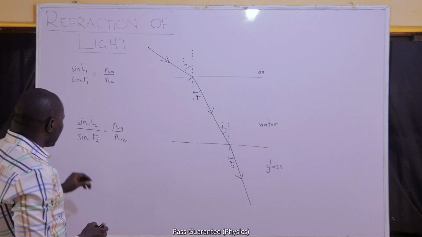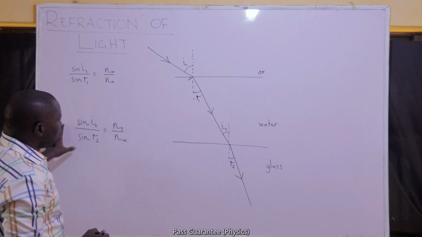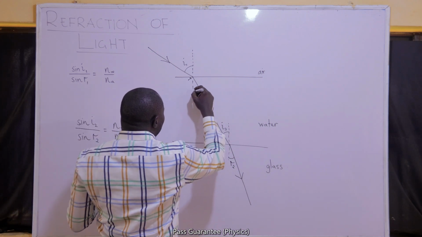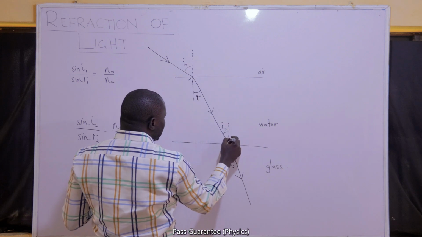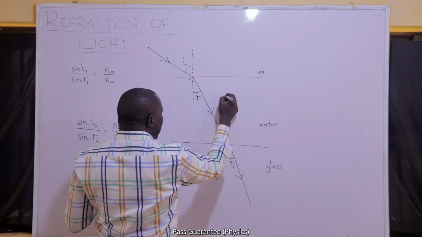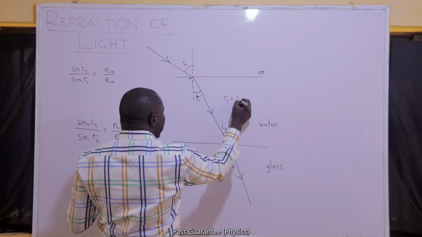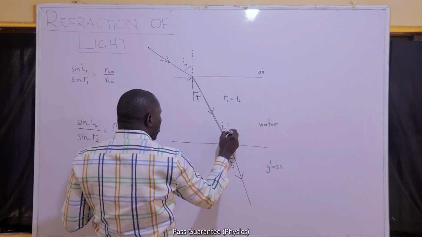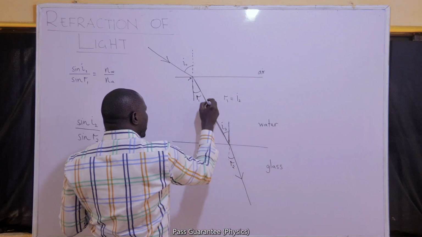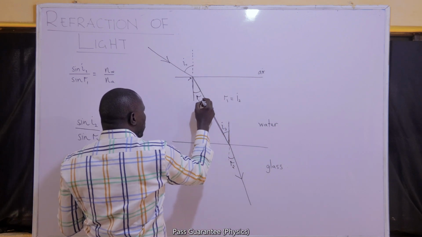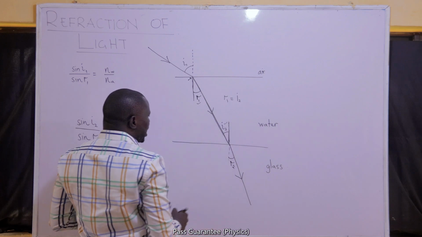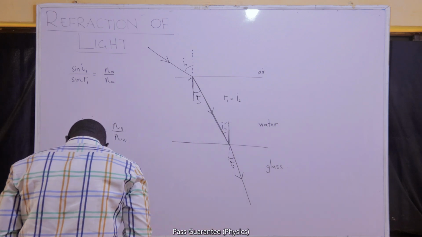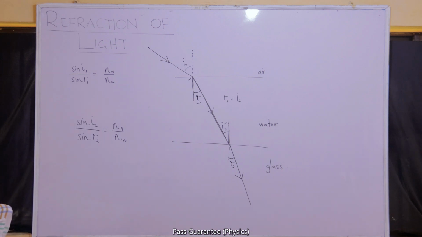Now, the only connection between the two is that if we use Z angle or alternate angle, as we have learned in mathematics, we expect that R1 must be equal to I2. You can see that the two of them form a pair of alternate angles. So if I've been able to get R1, it automatically becomes I2. When I say I2, I mean the second angle of incidence. When I say R1, I mean the first angle of refraction.